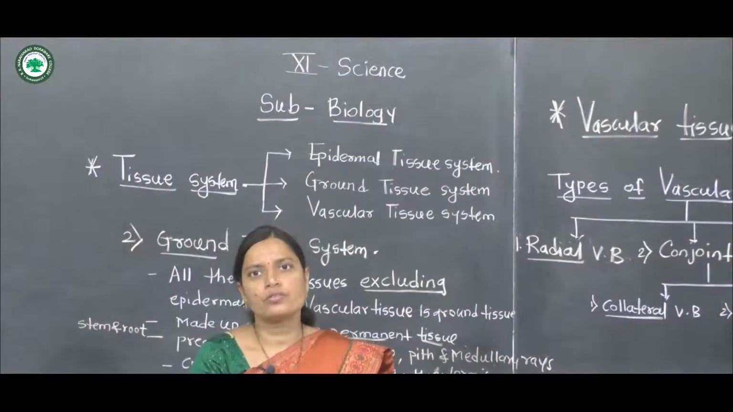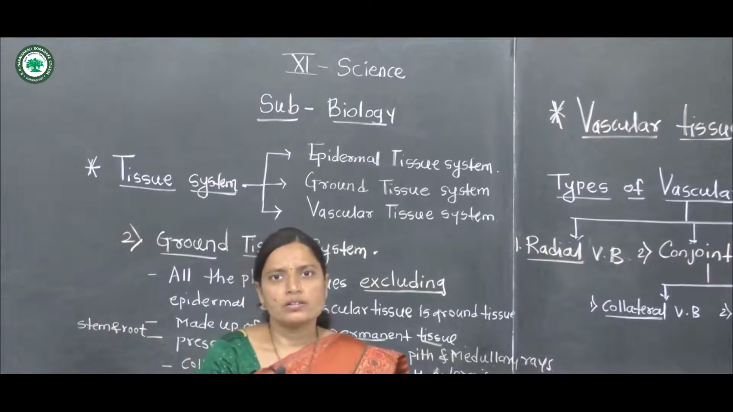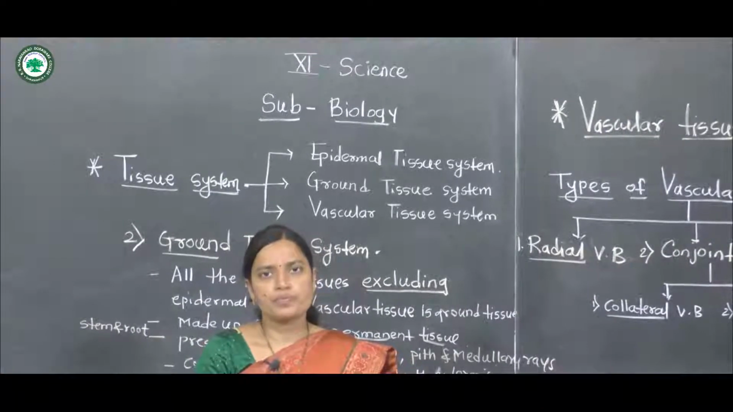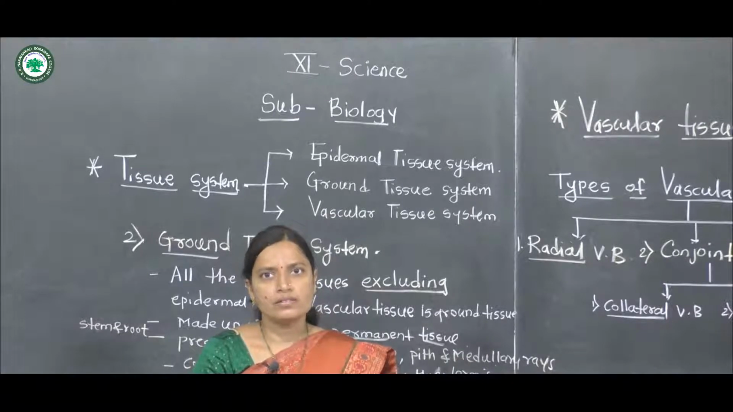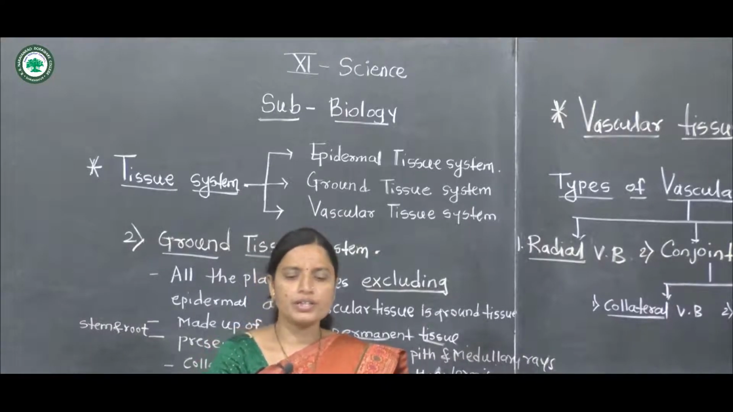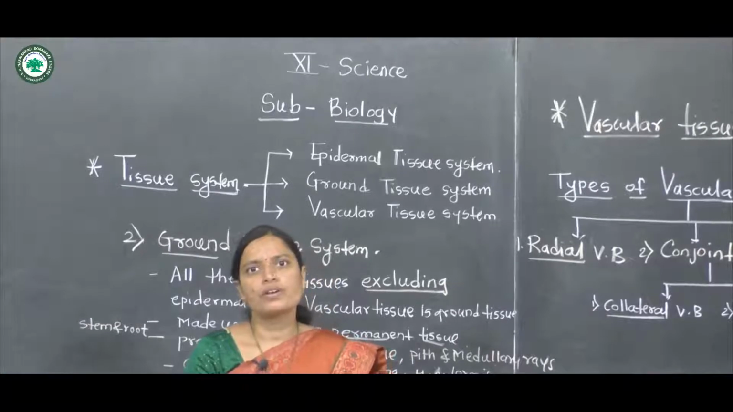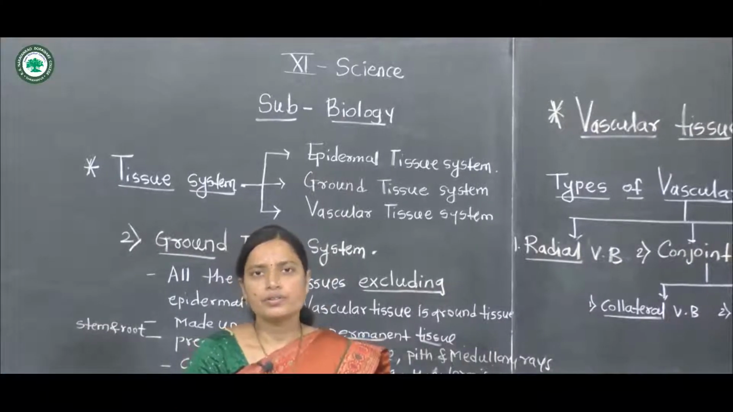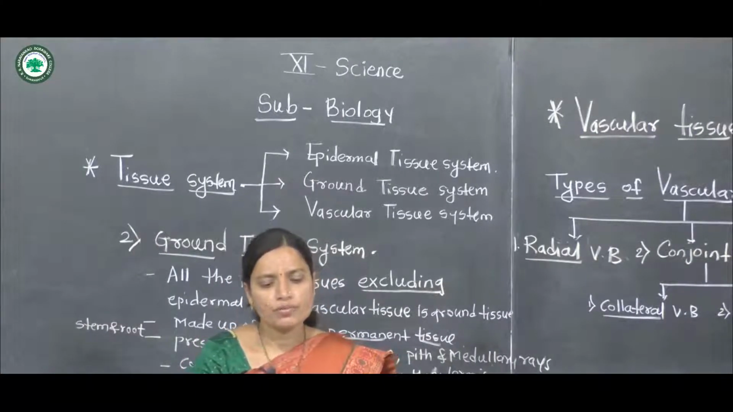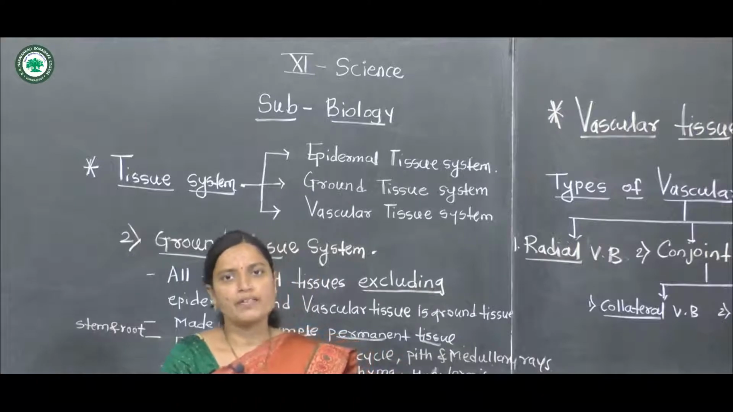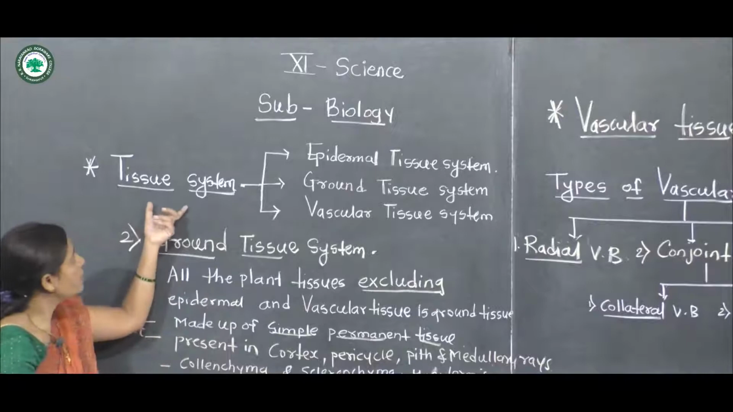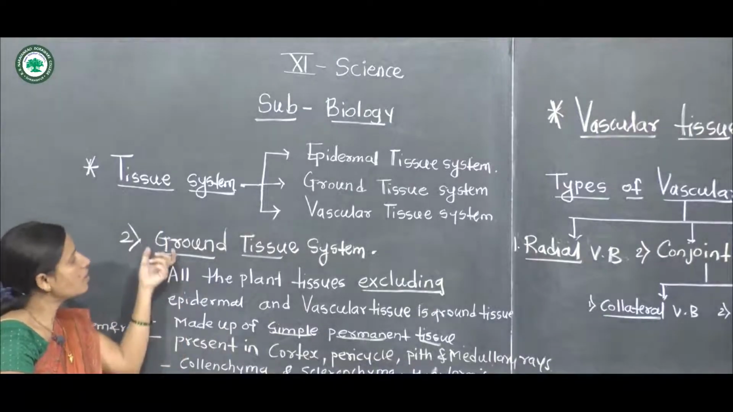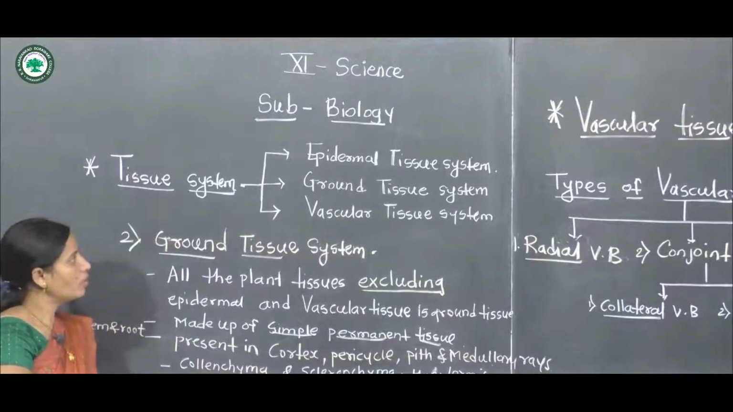Hello friends, we are going to start the vascular tissues. In the last video, we discussed the tissue systems. There are three types of tissue systems: the epidermal tissue system, the ground tissue system, and the vascular tissue system. In this video, we shall discuss the ground tissue system.